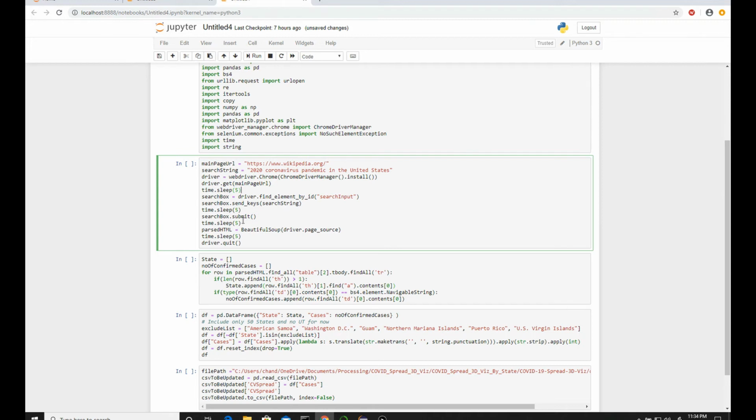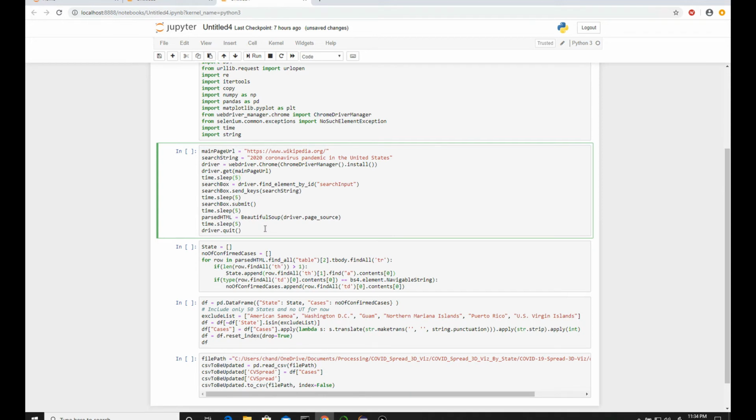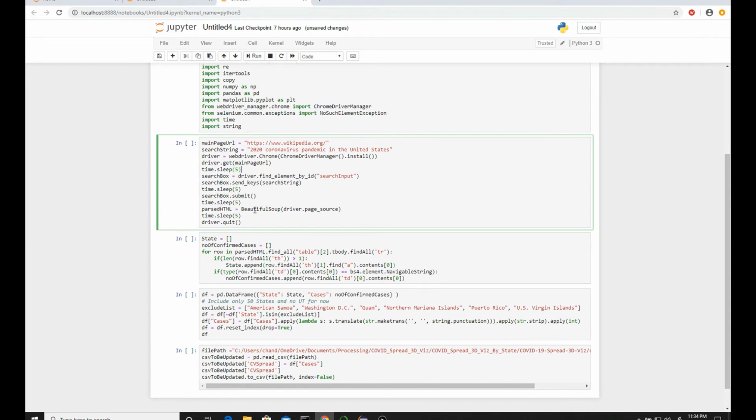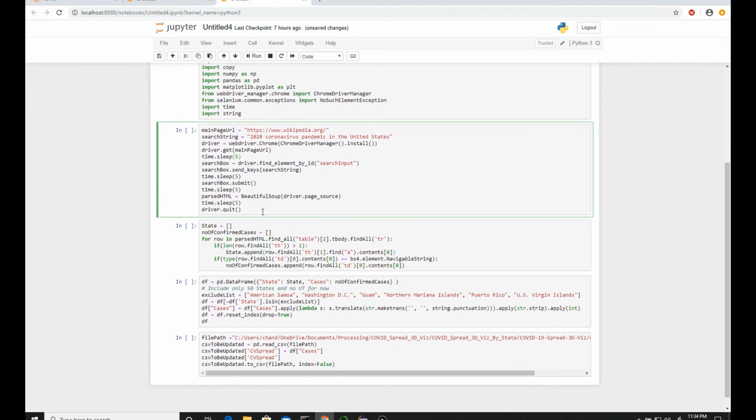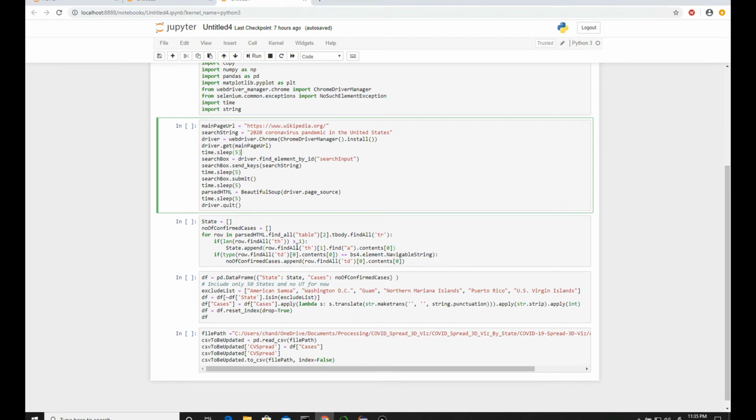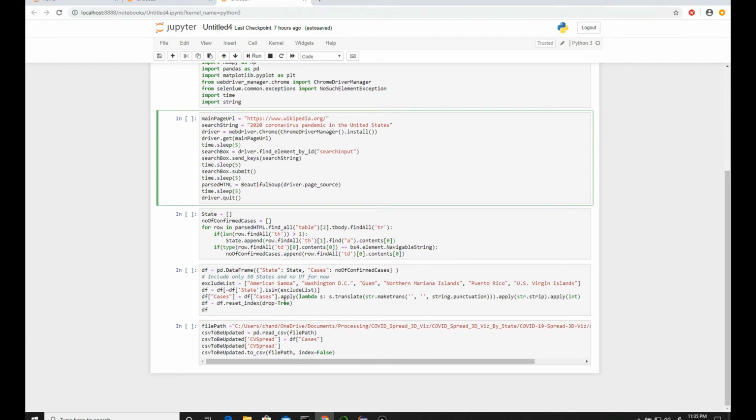the page that contains that table, Beautiful Soup will parse the HTML, and later on we can extract the particular HTML tags that we are looking for. Basically, we're looking for that table, so we can get the table, the headings, the rows and the data inside those rows, and then finally convert it into a pandas data frame. After doing a manipulation, right now I'm doing only states, so I removed the data for the union territories and kept just the state data.